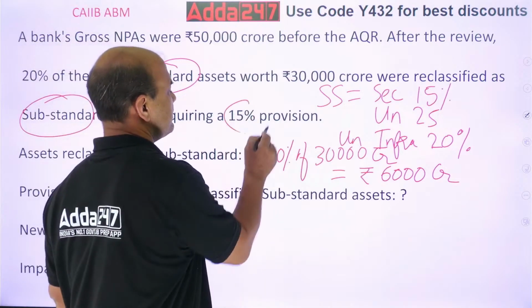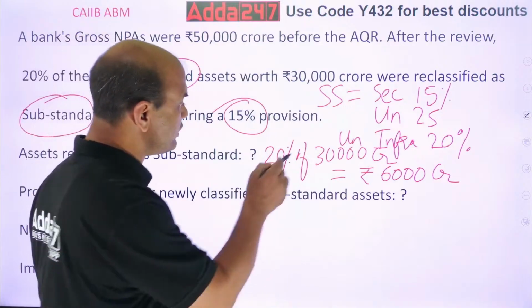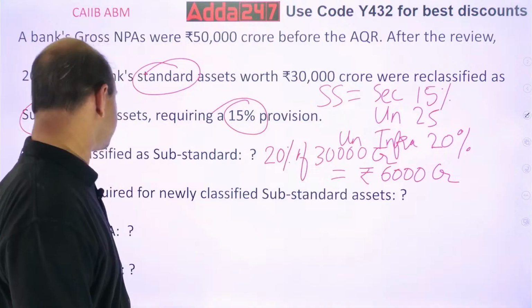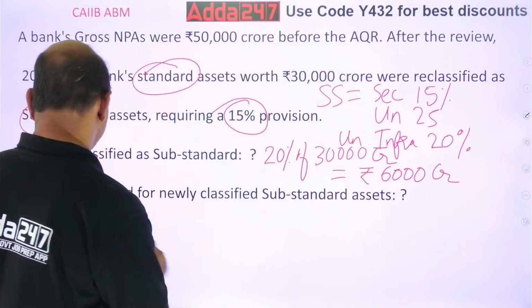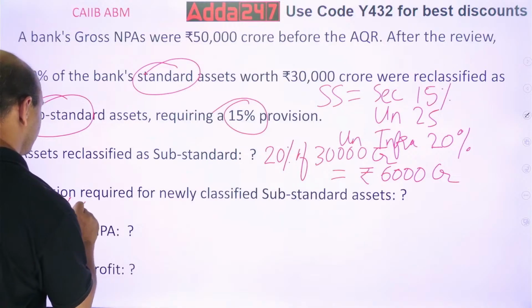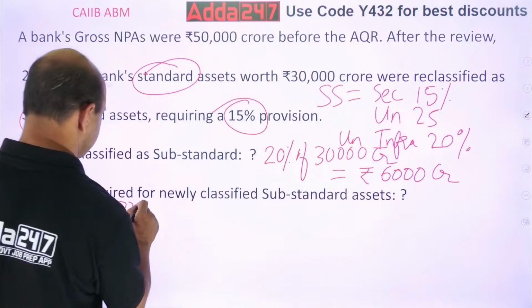15% into this new substandard asset, 6,000 crores.